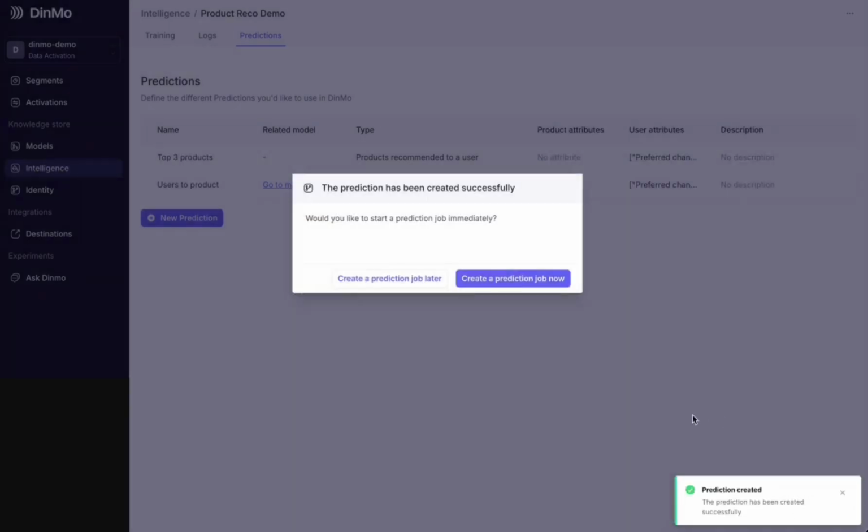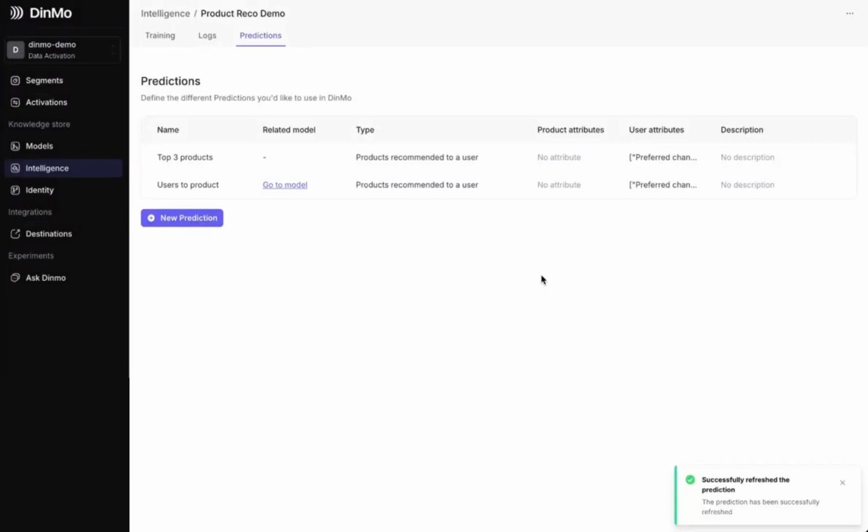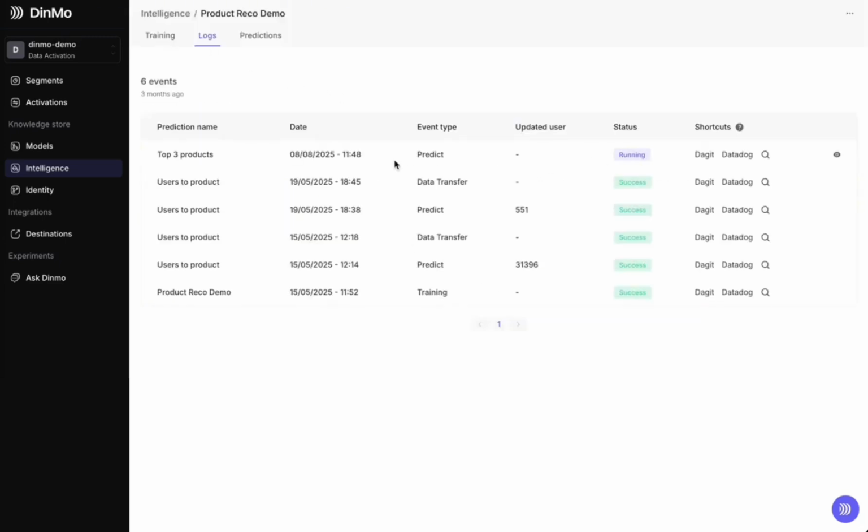This will trigger a run. Here, I did it manually. So it will give me a one-time list of the top 3 products for each person for today. Alternatively, I can have a refresh every day, every hour, etc., which will take into account new transactions or new engagement events for a person on the website. Typically, if since the last prediction, something is added to the person's wish list, this will be taken into account, thus changing the prediction for that specific person.